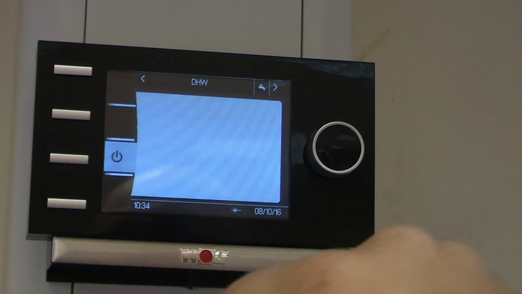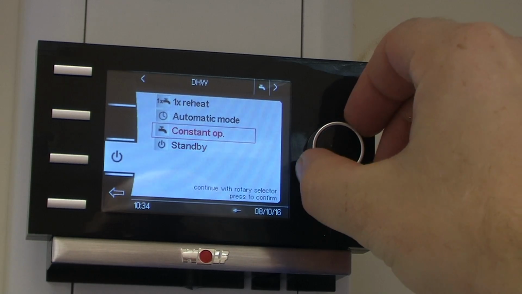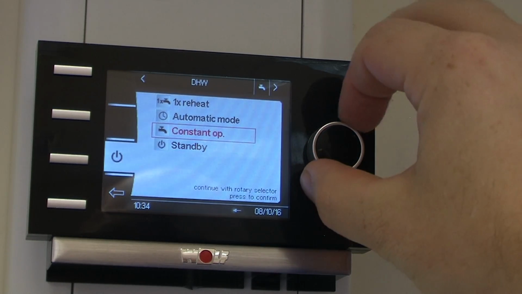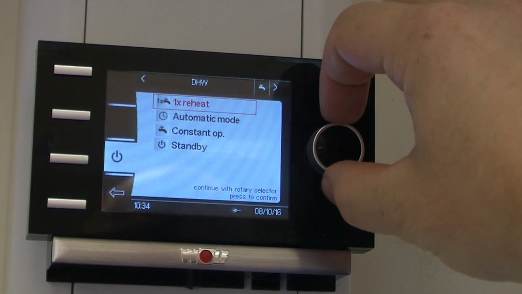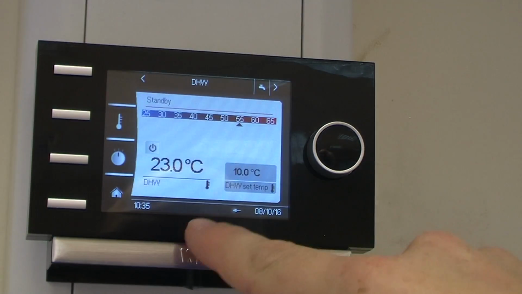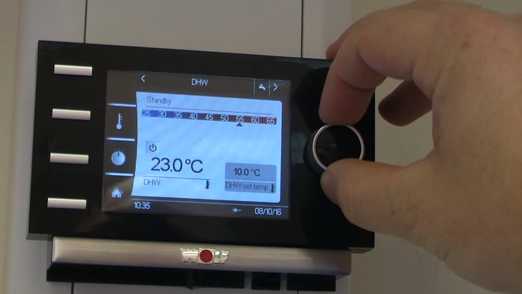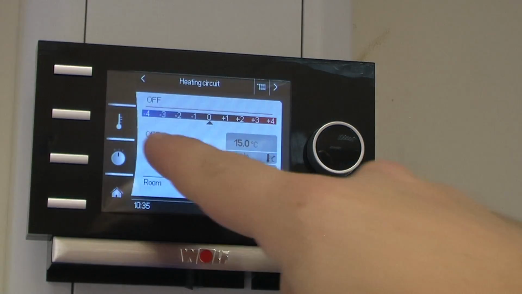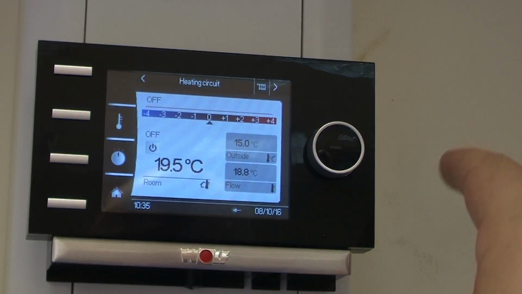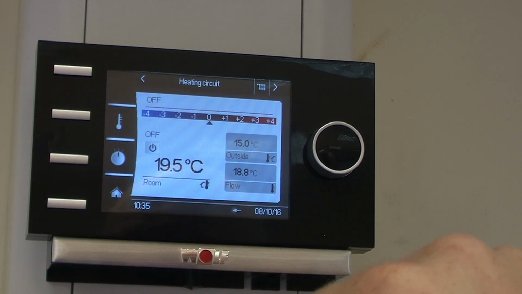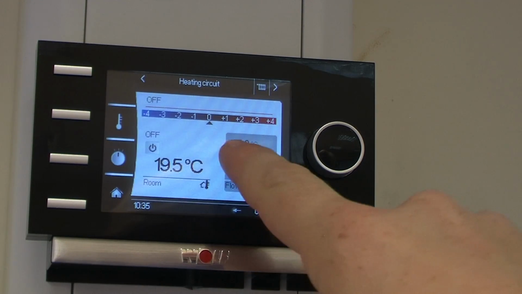The clock symbol. We press that, we have standby, constant operation, automatic mode, and 1x reheat. So you click the scroll button to select. Turn it once to the right. We have our heating circuit page which shows room temperature, flow temperature of the boiler, outside temperature.